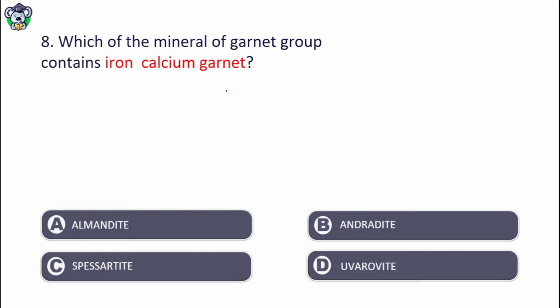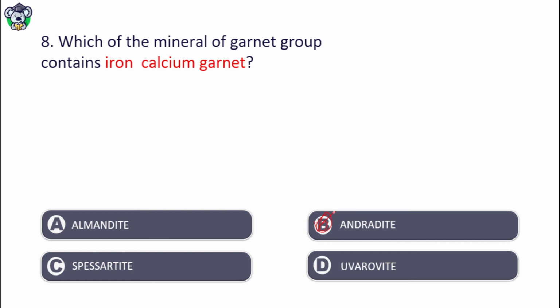LGRMC. Here comes the last question, question number 8. Which of the following minerals of the garnet group contains iron and calcium? Almandine, andradite, spessartite, uvarovite. The right answer is option B, that is andradite.